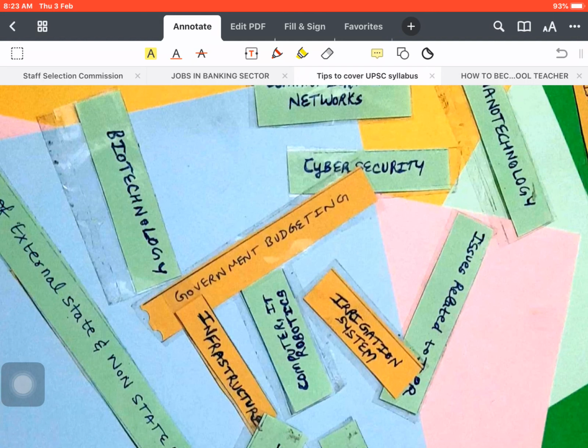Because see, when we do on registers, then if we want to add something, if we want to delete something, then it is very hard to paste the pages, pasting the sticky notes, और इतना sticky notes हो जाएगा लास्ट तक, you will see कि जो main content है वो sticky notes के नीचे दब गया होगा. Okay, it's true. ठीक है, मैंने सब ट्राई करके देख रखा है. So what I found the best way is to make the notes on A4 size sheets.